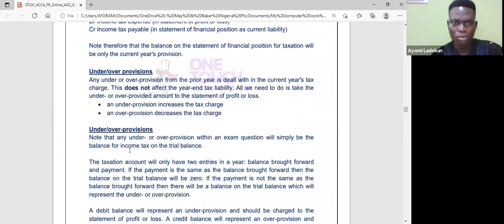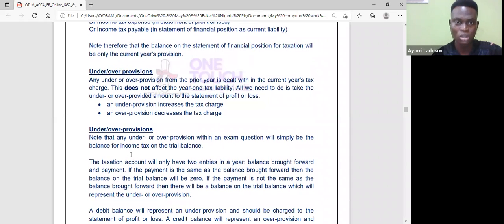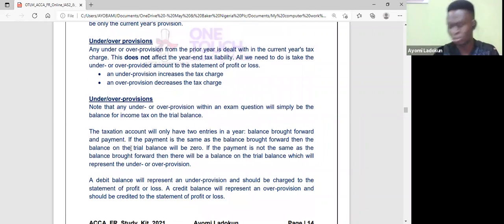Okay, now, remember, it's going to be a provision. So let's say I'm preparing my account for 2020. I make an estimate in the account. I call it tax or current tax or provisions around tax. So I debit my income statement, then I credit my income tax payable. So let's take a look at under or over provision. I just made mention that